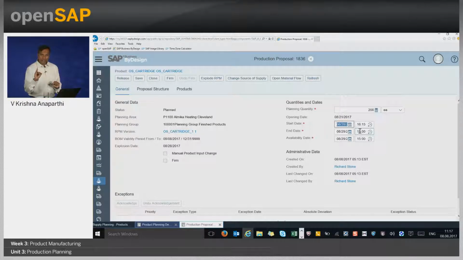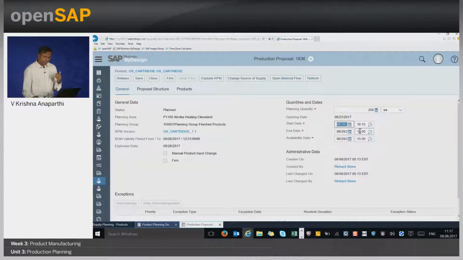So for making one cartridge, I need 2 minutes, okay? And I also have a fixed setup time of 5 minutes. So for making 200 units, the fixed time will remain the same, that is 5 minutes, and for 200 units, 200 multiplied by 2 minutes per cartridge. So it will be a total of 405 minutes. The 405 minutes, if you convert it into hours and minutes, will be 6 hours and 45 minutes.